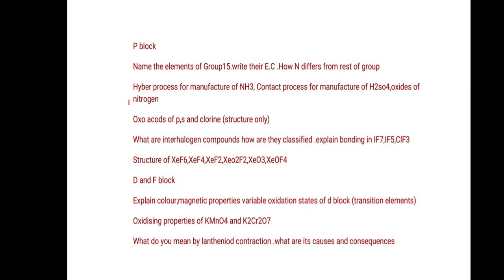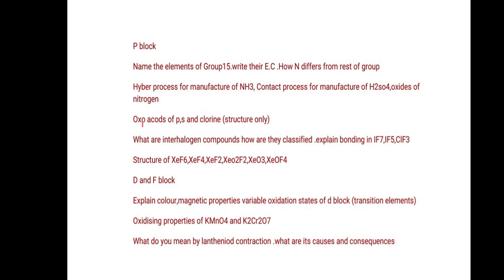Now let us move to the P block. From the P block you can have an 8-mark question, one 5-mark and the other 3-mark question. Name the elements of group 15, write down their electronic configuration, how nitrogen differs from the rest of the group. Explain Haber process for the manufacture of ammonia, contact process for the manufacture of sulfuric acid, and you have to remember oxoacids of nitrogen. Here you have to determine the structure of oxoacids of nitrogen as well.